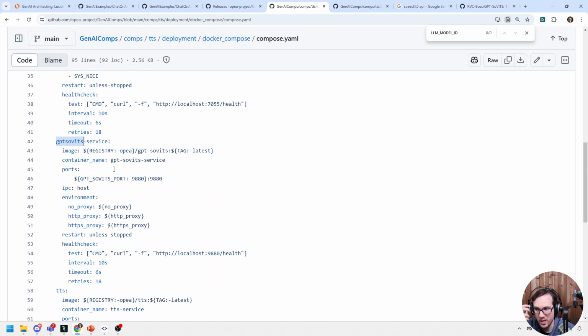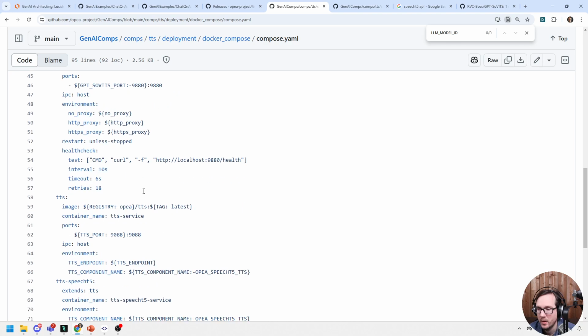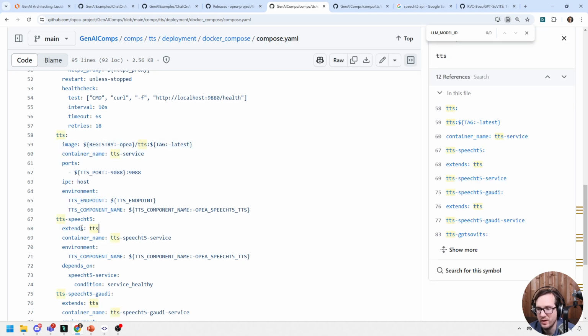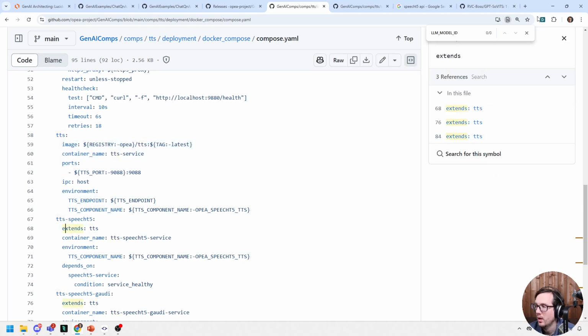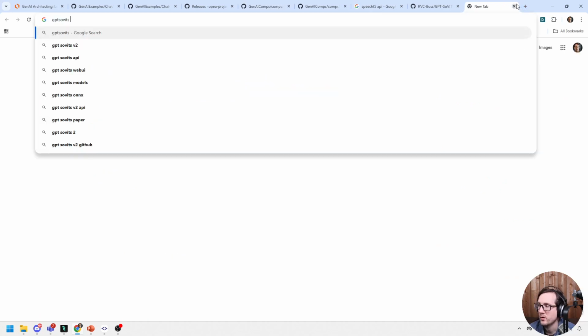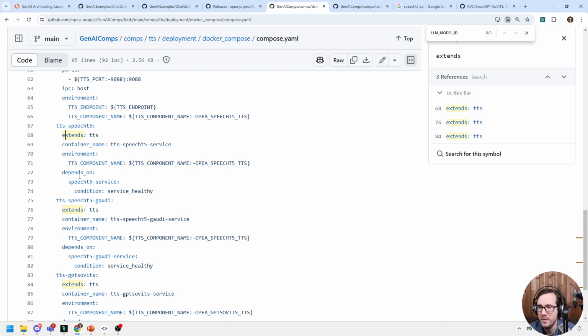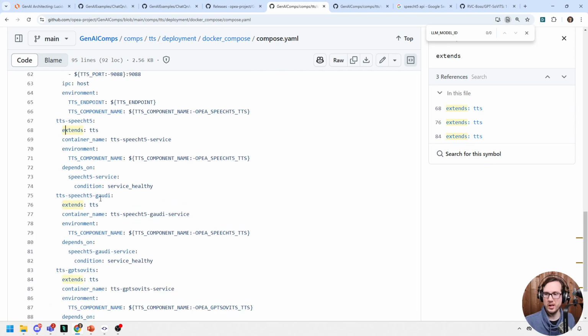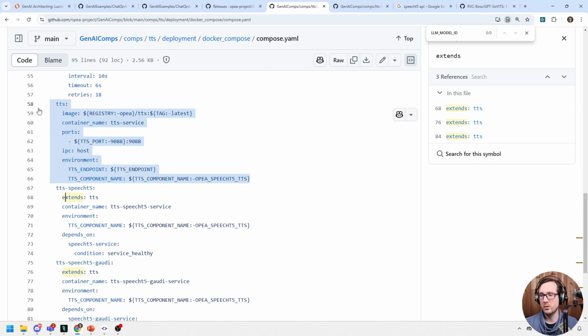It's starting on port 999880, right? And then we have this one and this one. Container name here. But why do we have this? Extends TTS. Oh, so we have this one and it extends it. I've actually never used extends before. Maybe you have a base template and it extends that one in the case that you're using the other one. And so then we have this one that extends it if you want the interface. That makes sense. Okay, so we just want the API right now. It'd be cool to see the interface.